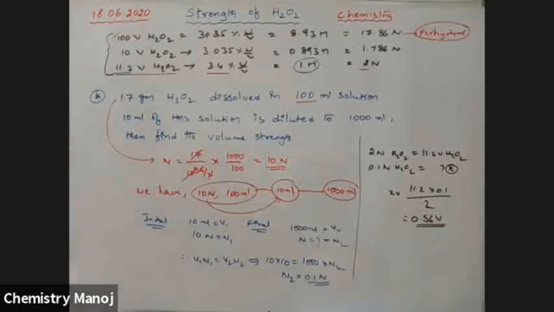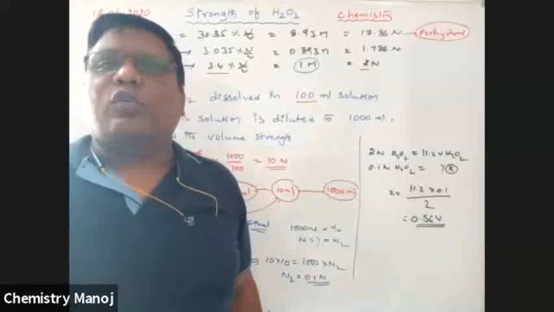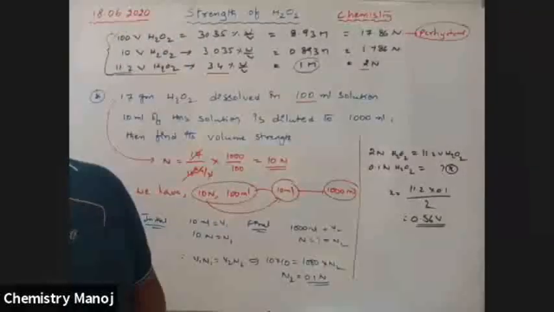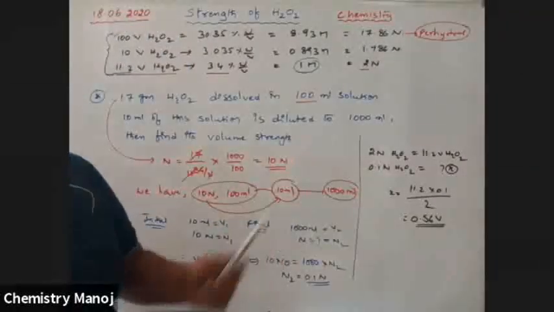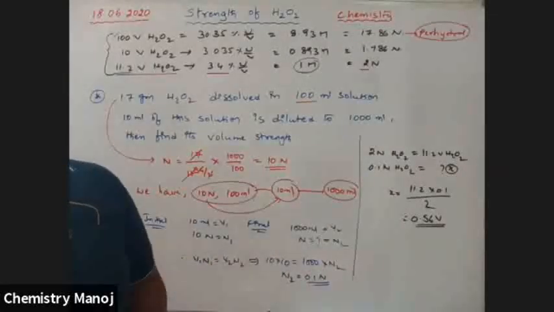Okay. So these are certain problems towards hydrogen peroxide and the volume strength of H2O2, that is the strength of H2O2 concept. So I hope all these are understood well.